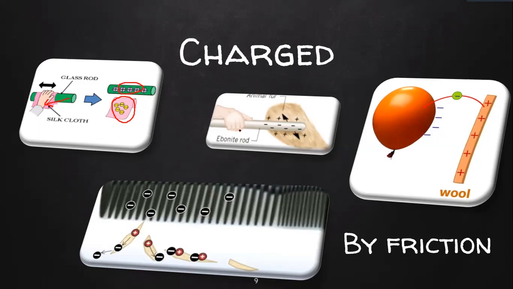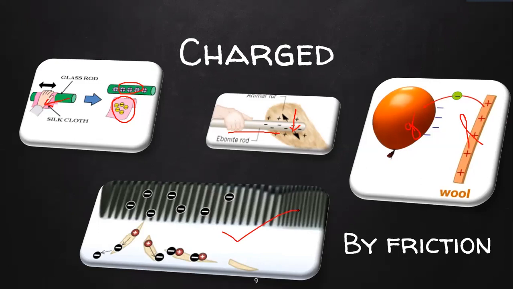Similarly, animal fur and ebonite rod. Even in this case, what happens? This animal fur is losing some charge to the ebonite rod, so this becomes negatively charged and this becomes positively charged. And balloon and a wool. Wool is also nothing but a fur. So balloon and a fur. Here, the balloon is negatively charged because it is gaining the electron, and this is losing the electron, so this is positively charged.